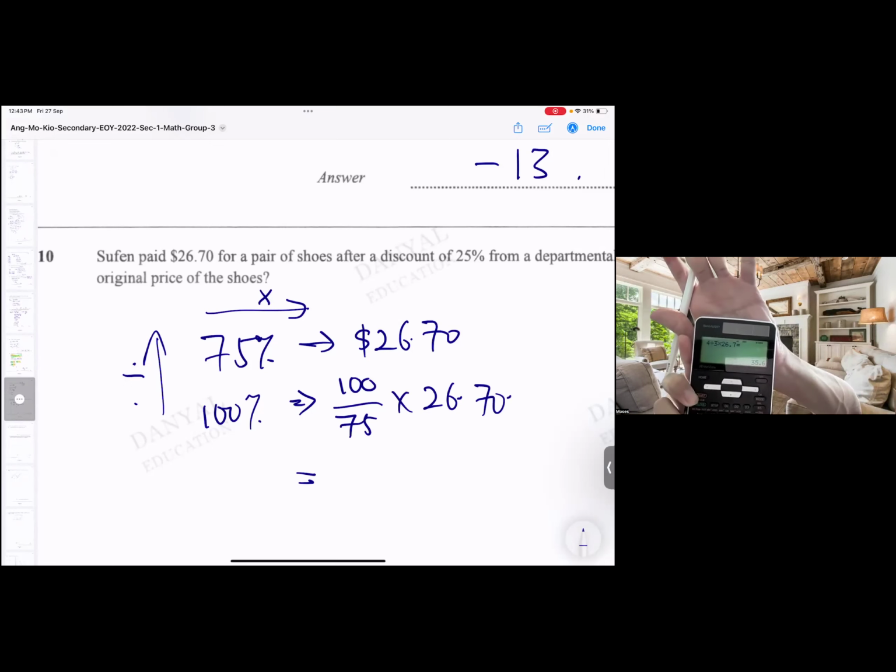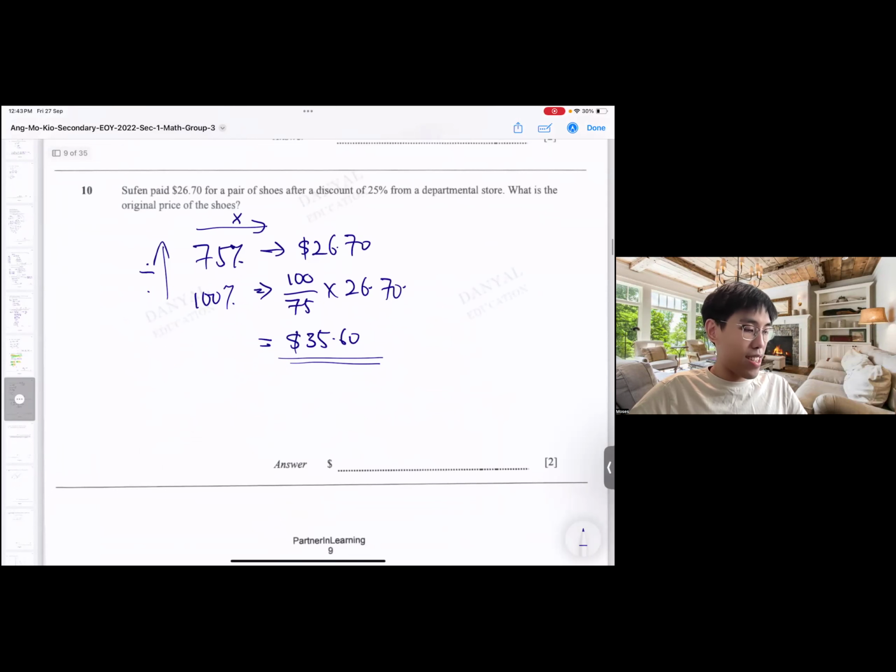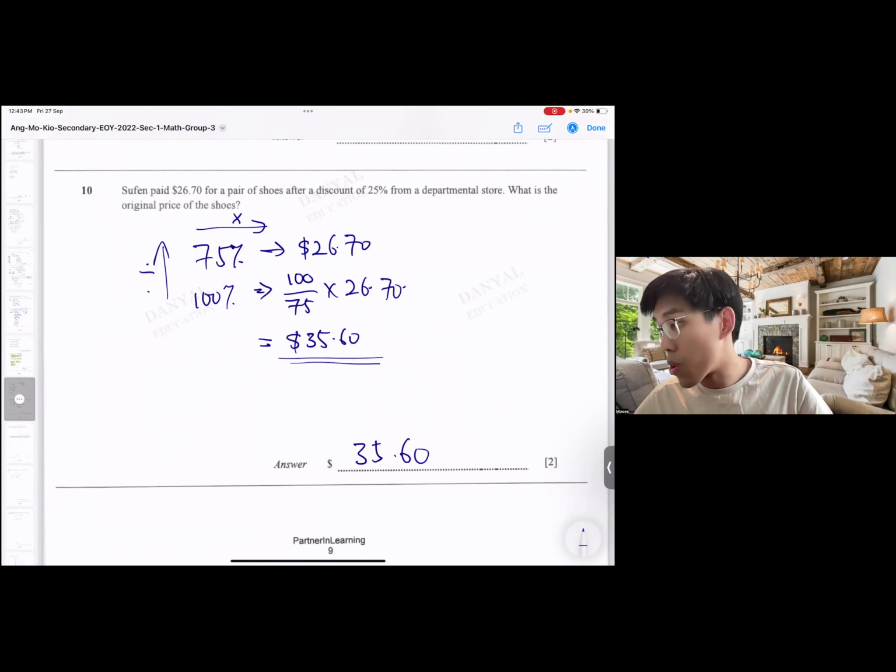35 over 6. Why I never put 100 over 75? Because it's 4 over 3. Okay, this one can simplify. So answer is $35.60. Okay, that's it. Like that, 2 marks. So easy. Very straightforward. Systematically go and do the same things. We are good to go.